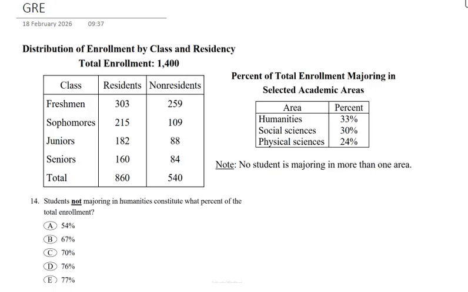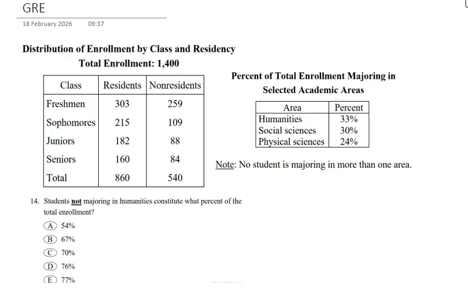Students not majoring in the humanities constitute what percentage of the total enrollment? The answer choices are A 54%, B 67%, C 70%, D 76% and E 77%.